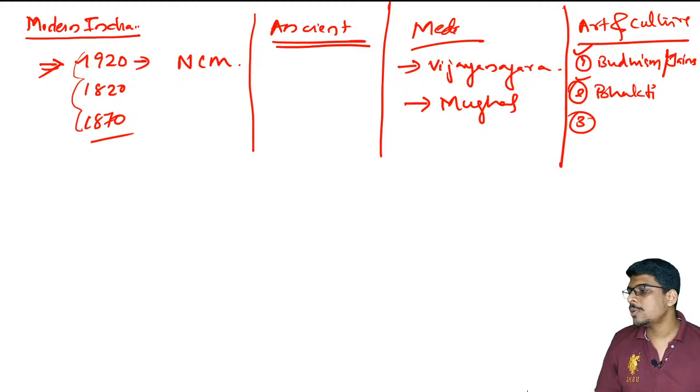If you are fortunate, you will get 2 questions. That means 2 questions out of 7 or 8 questions from modern India. That will be a great game changer. So just identify the events in 1920, 1870 and 1820 and revise them. That is enough. Okay, modern India.